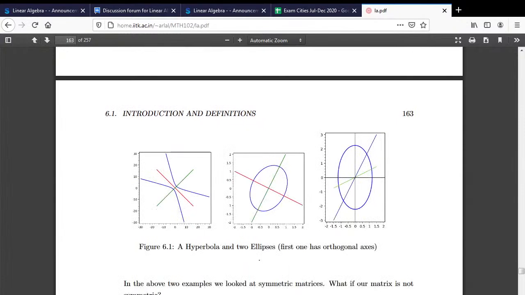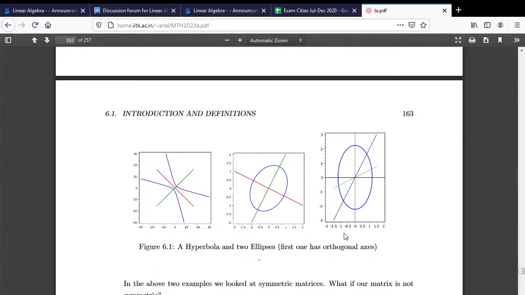Fine? But in this example C, which is not a symmetric matrix, the maximum displacement is not in the direction of eigenspaces. The maximum displacement is somewhere here. For example, the maximum displacement is this line. Alright? It is along the y-axis. Fine? But the eigenspaces that I have, they are in some other directions.